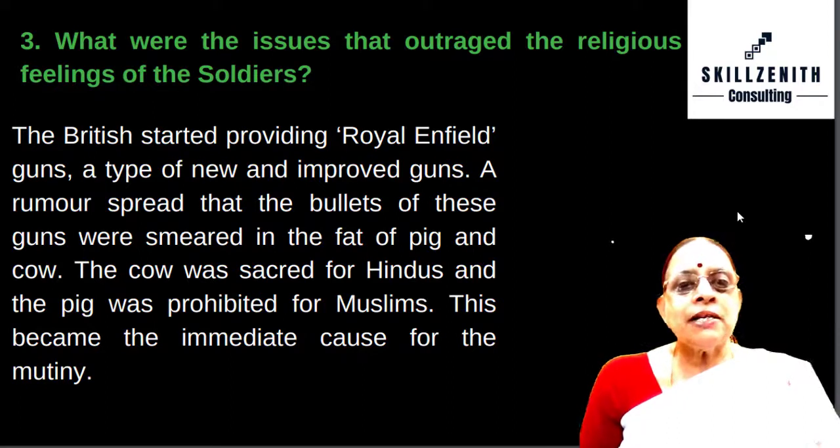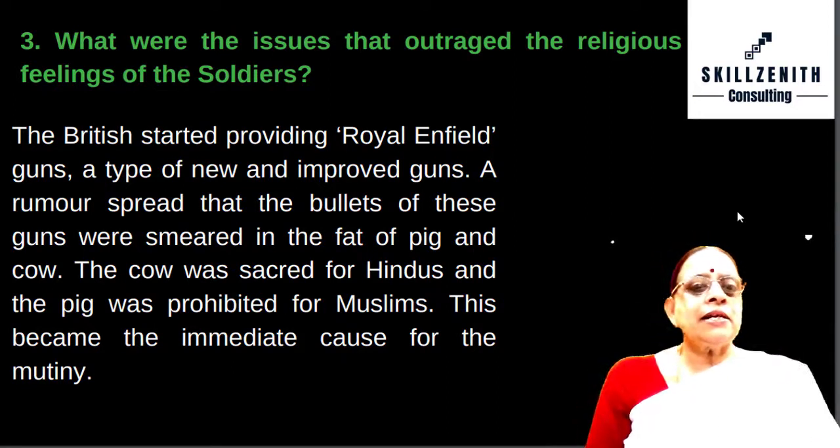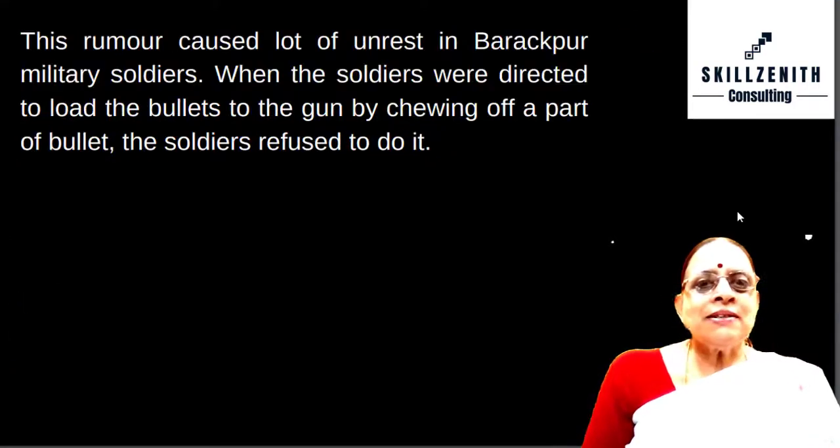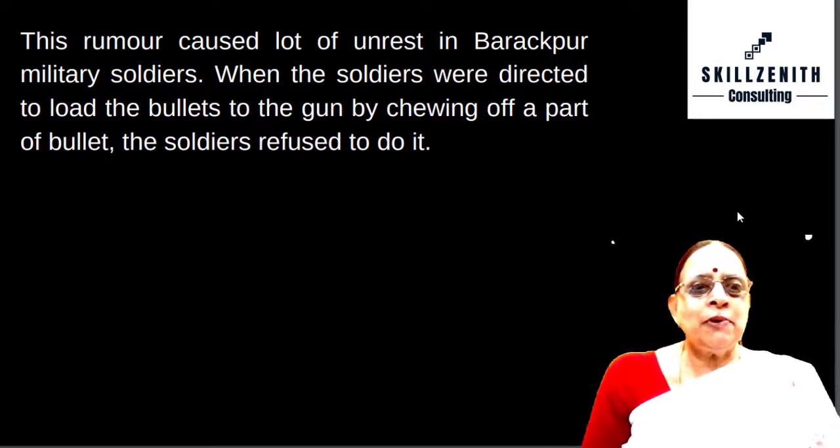The British started providing Royal Enfield guns, a type of new and improved guns. A rumor spread that the bullets of these guns were smeared in the fat of pig and cow. The cow was sacred for Hindus and the pig was prohibited for Muslims. This became the immediate cause for the mutiny. The rumor caused a lot of unrest in Barakpur military soldiers. When the soldiers were directed to load the bullets to the gun by chewing off a part of the bullet, the soldiers refused to do it.